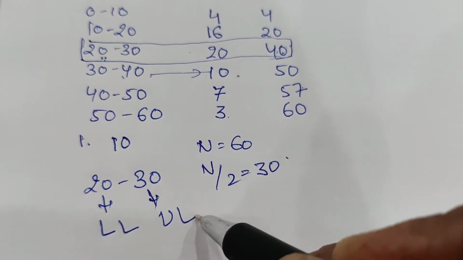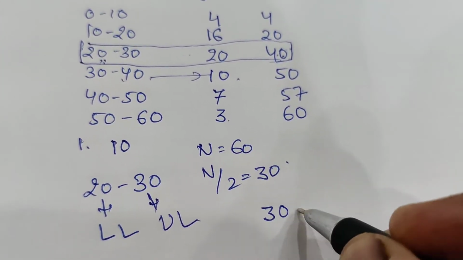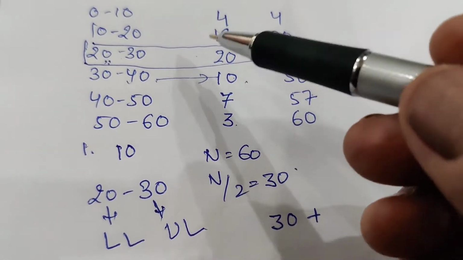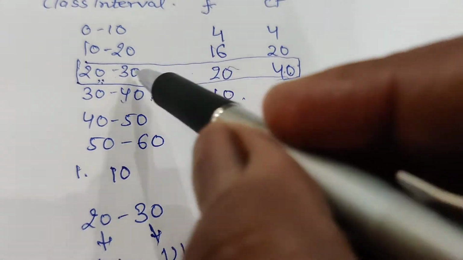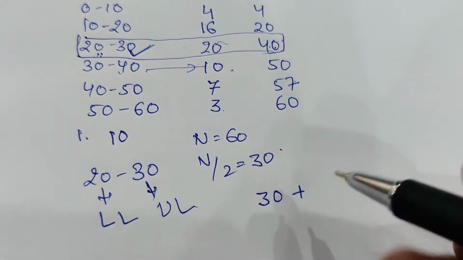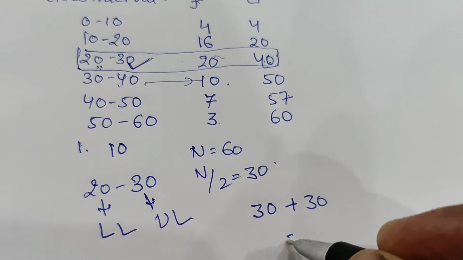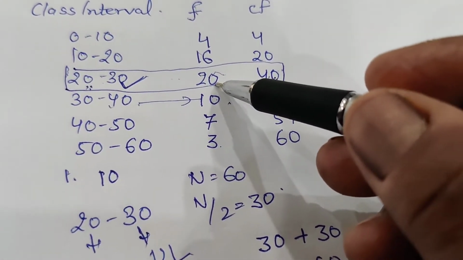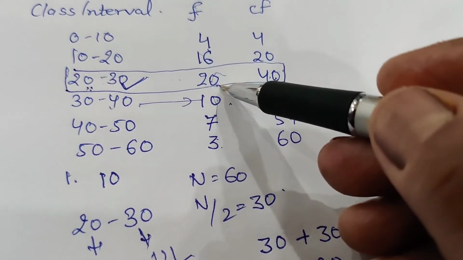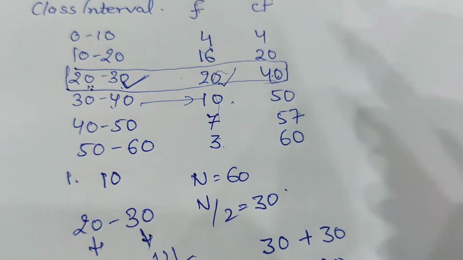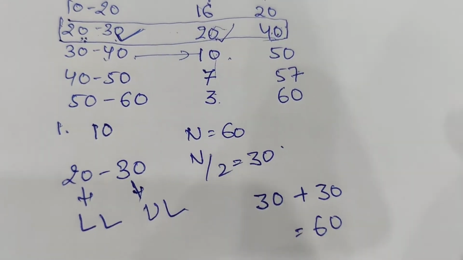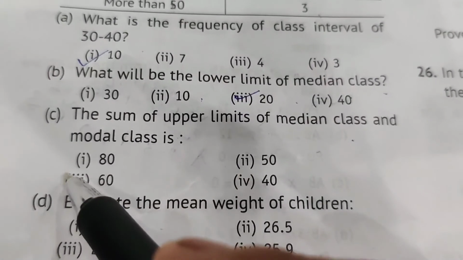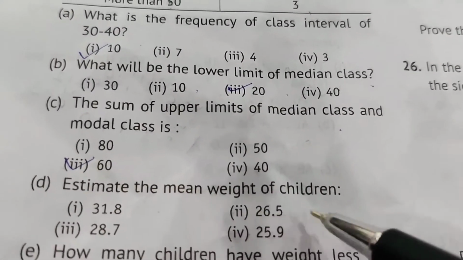The modal class is the one which has the highest frequency, and this is the modal class because the frequency is the highest. So 20 to 30 is the modal class, and its upper limit is also 30. 30 plus 30, 60. The answer is 60.